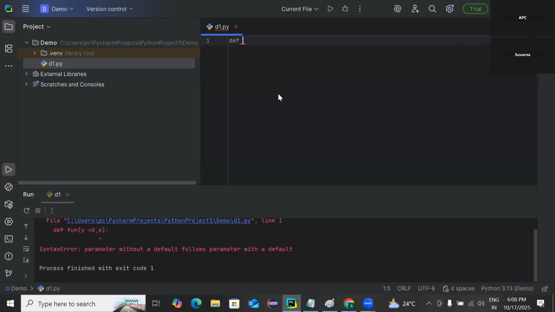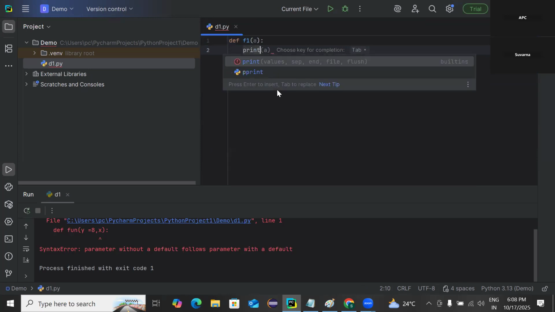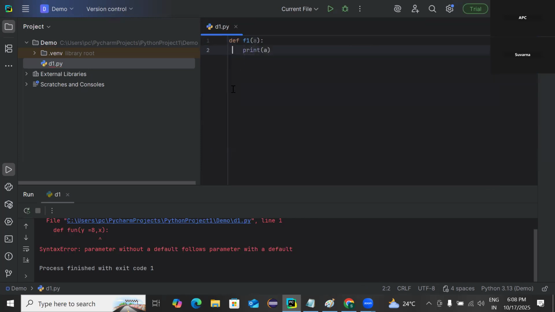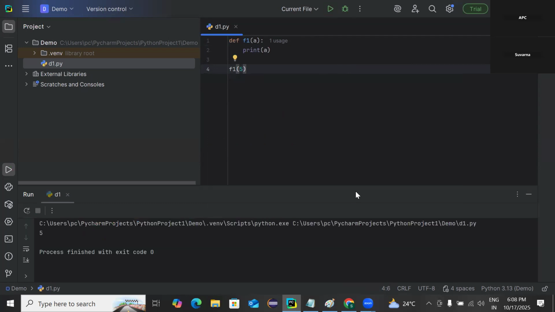Let me define that function f1. I will just keep one variable called a. Then I want to print that a. This is our normal function, right? If I want to call this function f1, I should pass one parameter since it is expecting one parameter there. So I'm sending 5. This becomes the required argument or the positional argument.